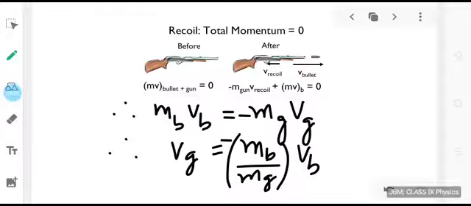Now since the mass of the gun is extremely big as compared to the mass of the bullet, the velocity of recoil of the gun will be much smaller than the velocity of the bullet. This is an important formula for solving numerical questions.